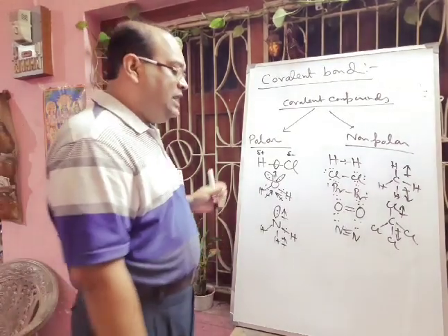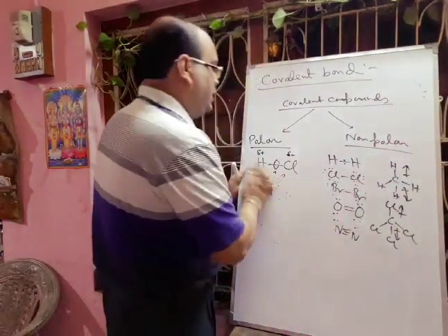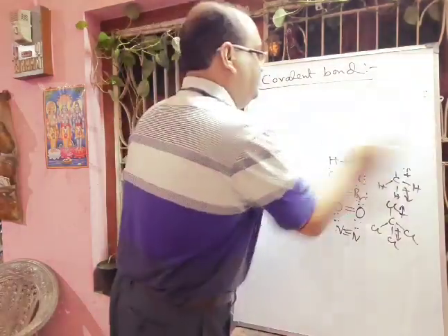Next we will discuss some electron dot structures to understand the formation of covalent bonds.